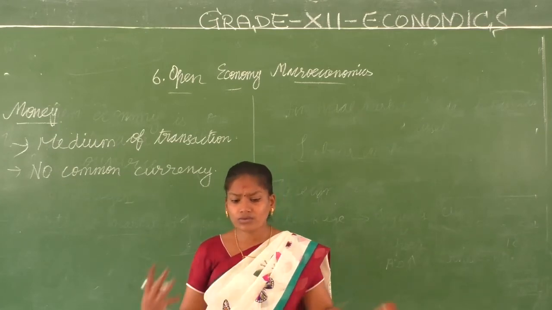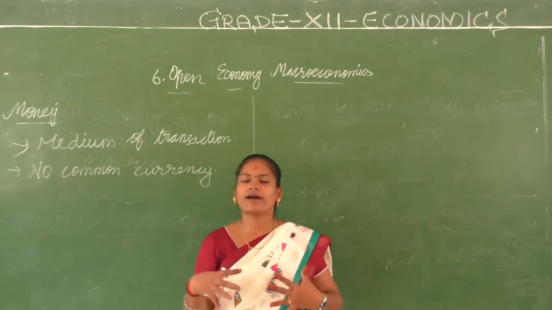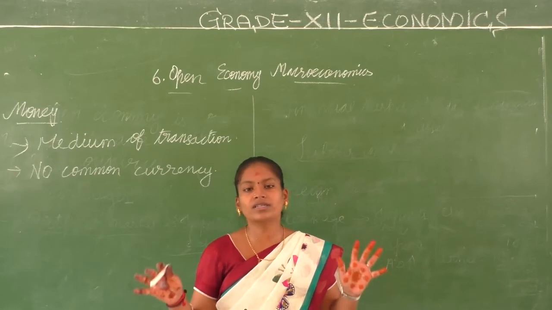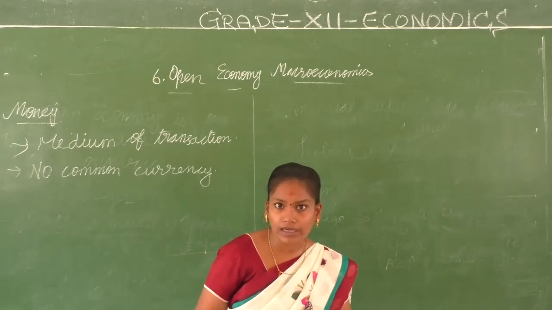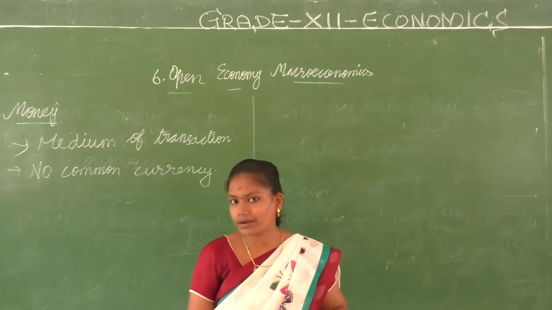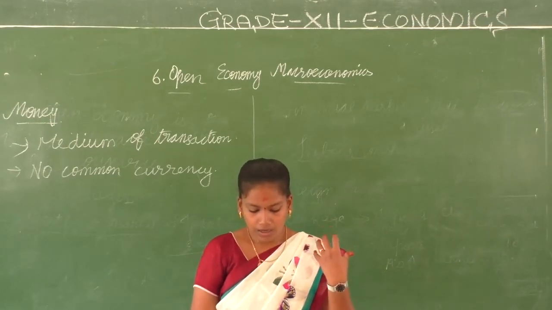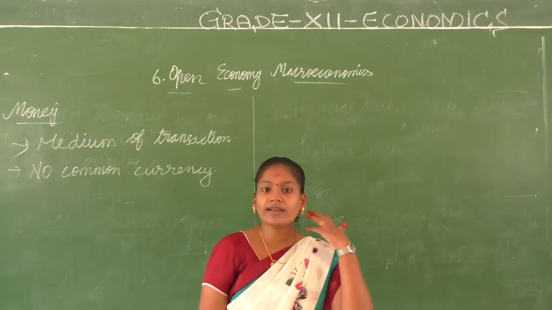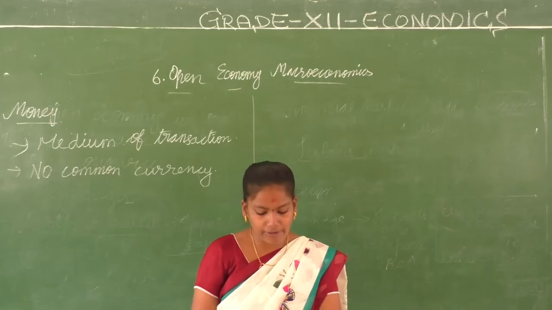What is the use of it then? So the government has made people comfortable, saying that no, it is exchangeable. Even if you go to another country, you can give this money and get it exchanged at a particular rate. That was promised by the government.